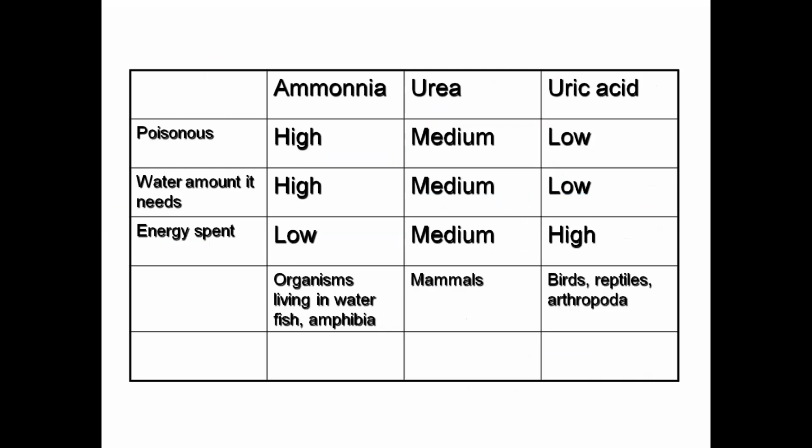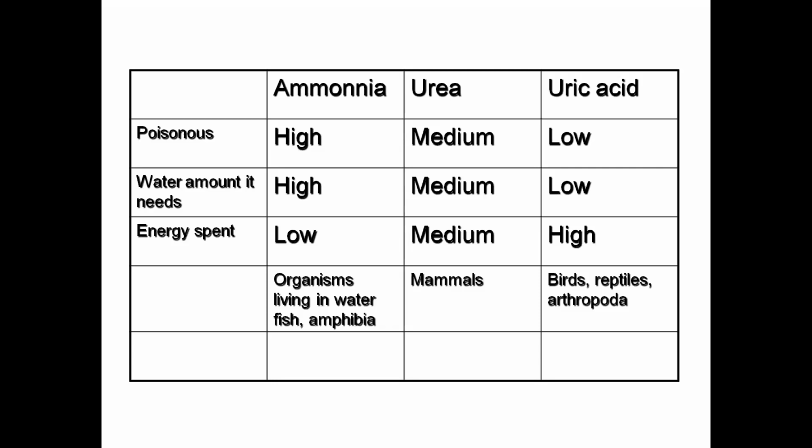Now here we compare the three nitrogenous waste products in the animal groups: ammonia, urea, and uric acid. Whenever we talk about the toxicity of the nitrogenous waste, ammonia has the highest toxicity and uric acid has the lowest. When an animal needs to excrete nitrogenous waste in the form of ammonia, it requires a high amount of water, a medium amount of water in the case of urea, and a low amount of water in the case of uric acid. And the energy spent for excretion of the nitrogenous waste is the lowest for ammonia and the highest for uric acid.